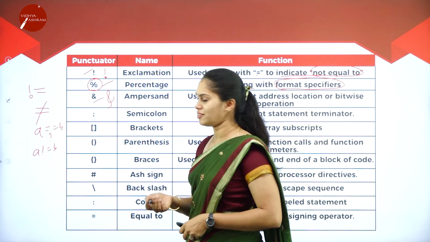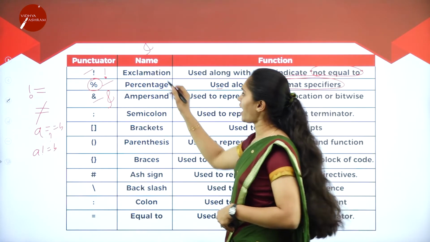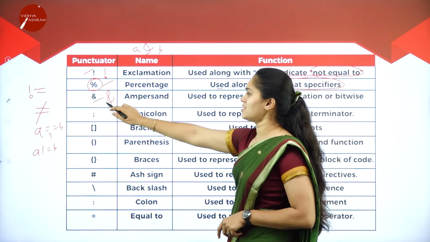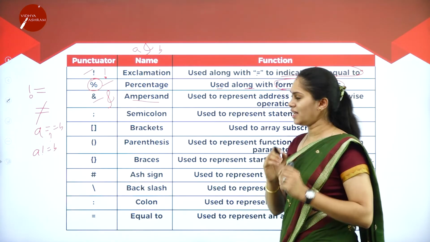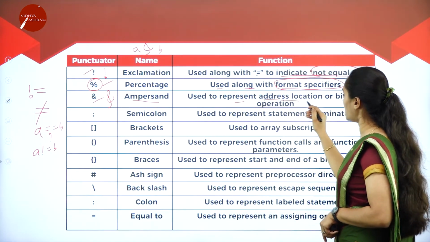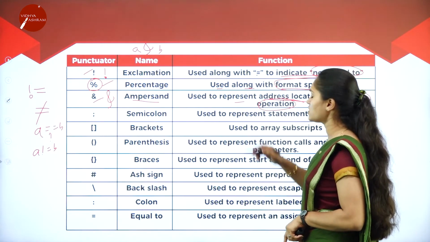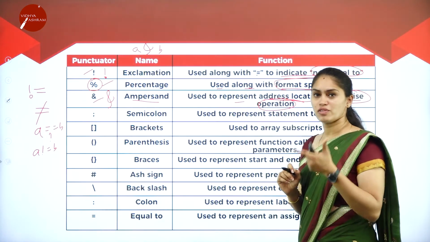In English, for example, the ampersand acts as a connector, A and B, right? But in C++ or programming languages, the ampersand is mainly used to represent the address or location, or it is also used as a bitwise operation. So it holds the address of a variable.